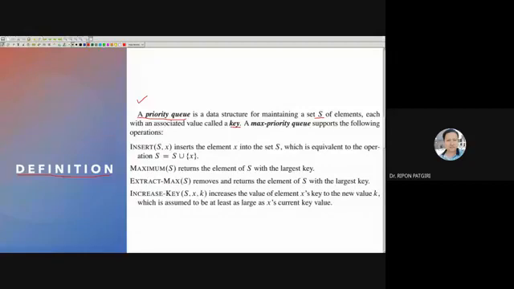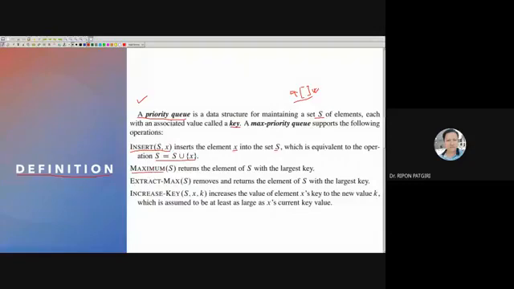What does set mean here? Array A is the set. It contains a set of elements. Insert the element with this key into the set, this array, which is equivalent to the operation S union x. S is the set, and union means the adding or insertion operation of x.